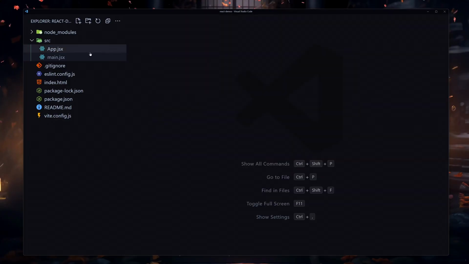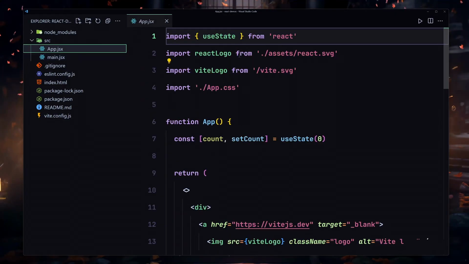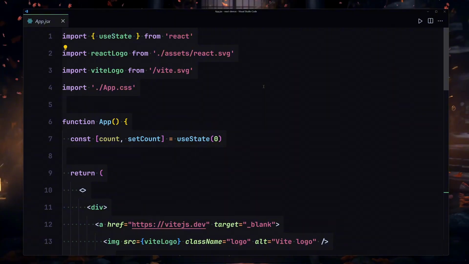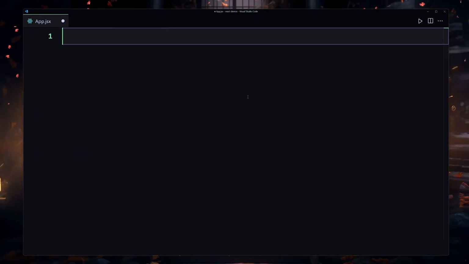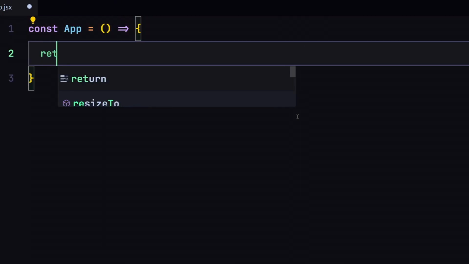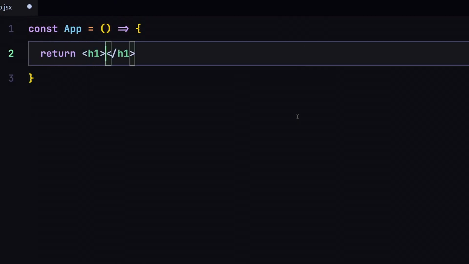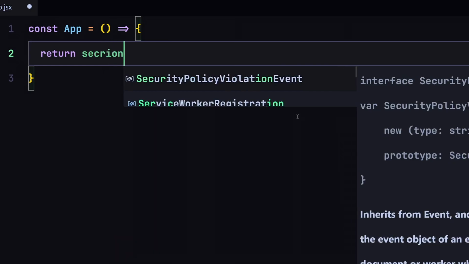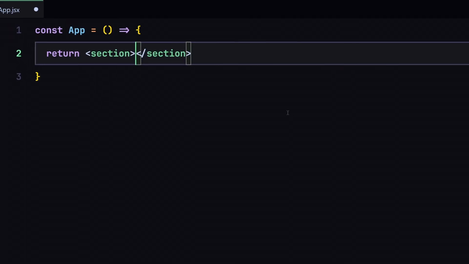And now finally I'm going to go into my app.jsx file. I'm going to select every single thing from this file, and I'm going to just remove that from here. And next, I'm going to be just creating something called a component, but you don't have to worry about what a component is for now. So I'll just use const app, and I'll just use my arrow function and return, you know what, not h1, I'll just return a section, which will say hello.